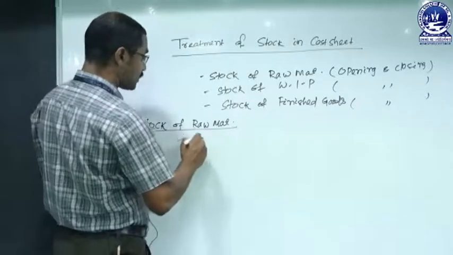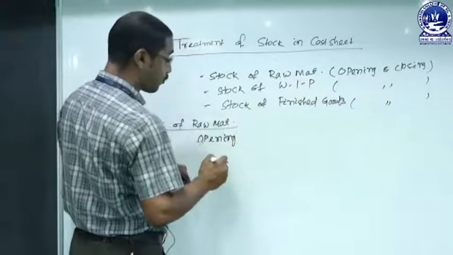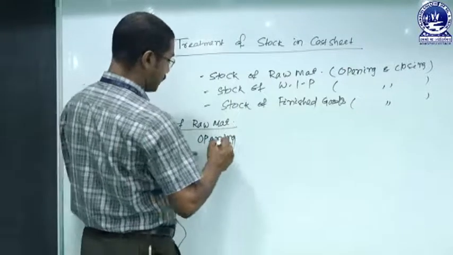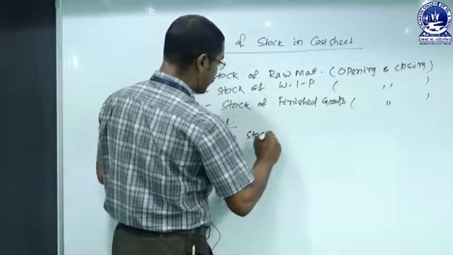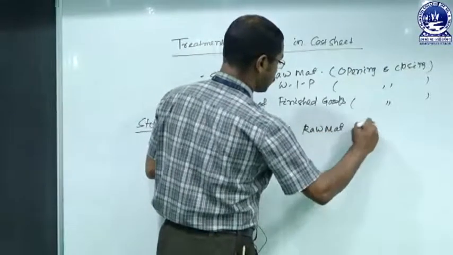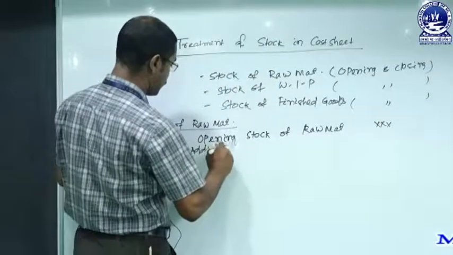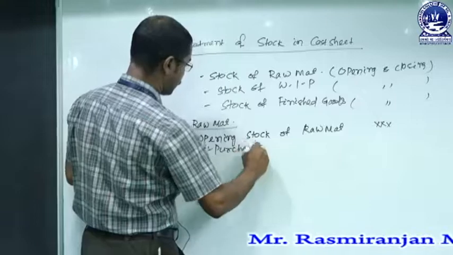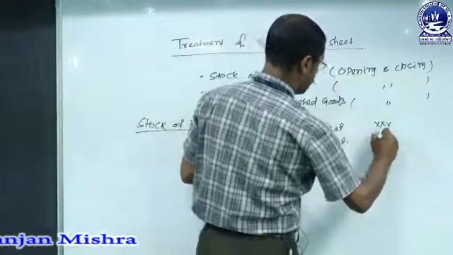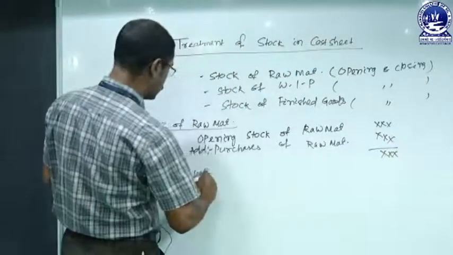When opening stock, closing stock and purchases of raw material are there, they should be treated as follows: opening stock of raw material and purchases of raw material, less closing stock of raw material.